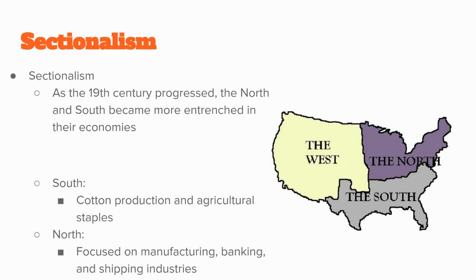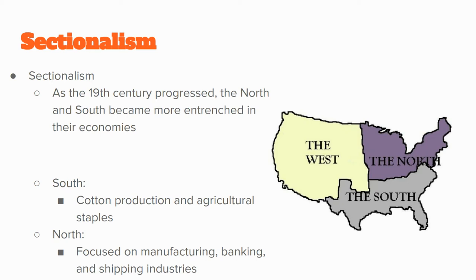Okay. So, the South is going to be focused on farming, making cotton, growing tobacco, agriculture. That's what the South is all about. And the North is manufacturing, factories, banking, shipping, trade. So the South is growing products, the North is making stuff out of those products. Both these regions are trading their goods to distant markets of Europe.